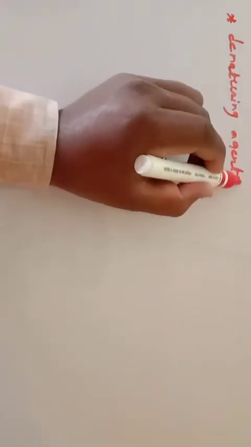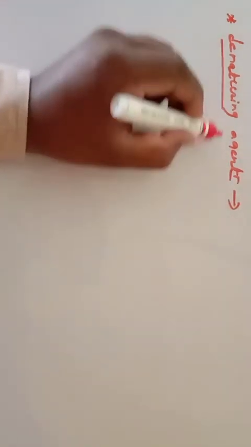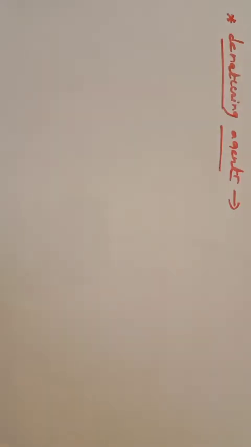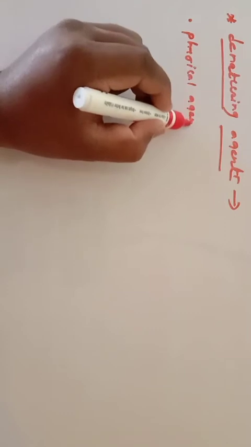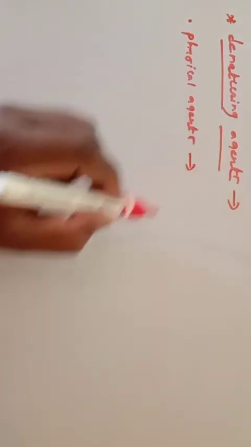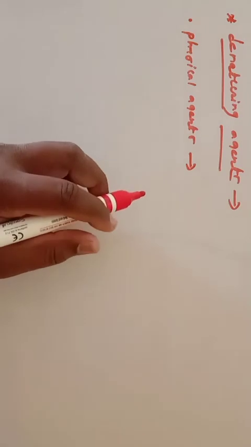The important point is the denaturing agents in the denaturation process of the protein. The first one is the physical agents.